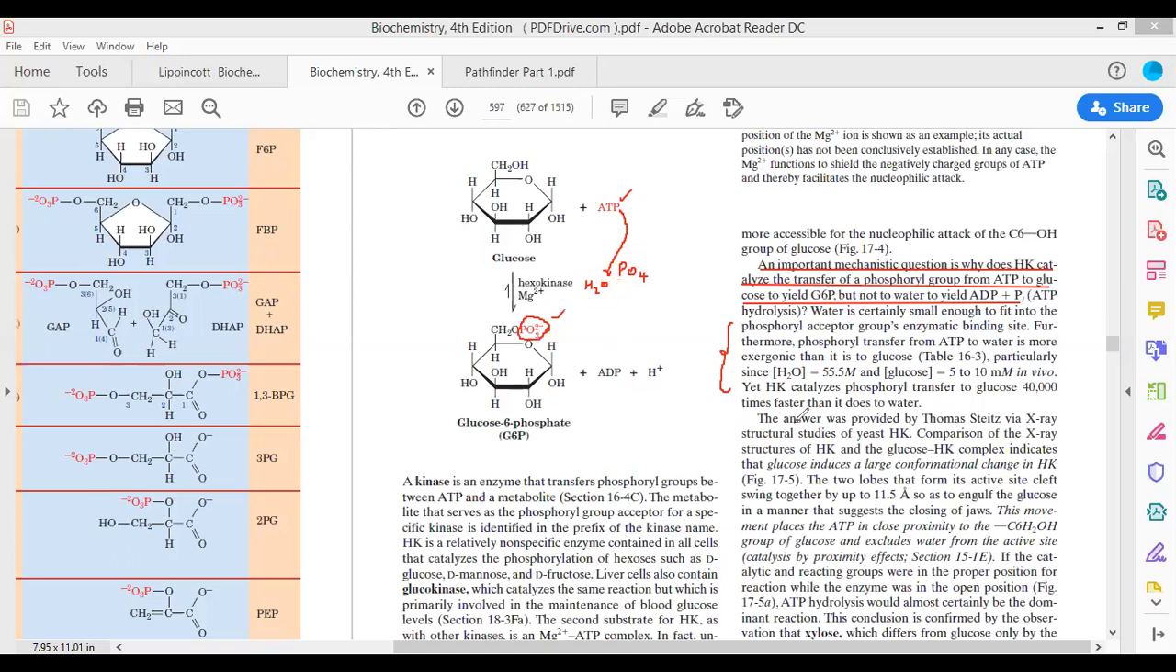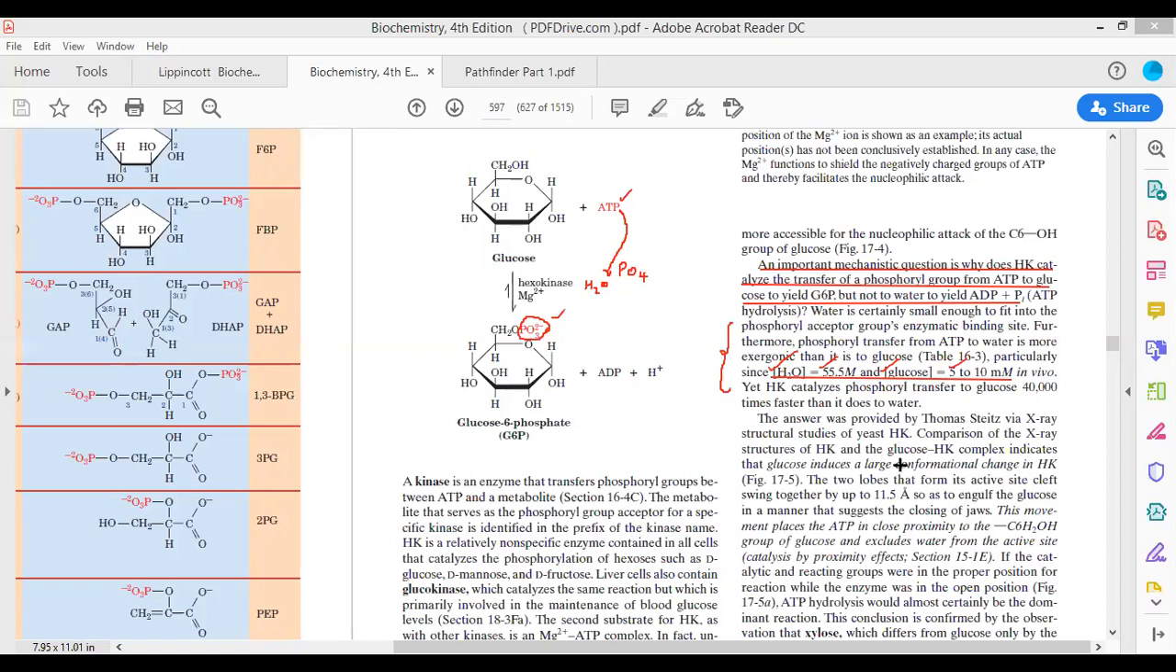Water also has high molarity as compared to glucose. Glucose molarity is just 5 to 10 micromolar, whereas the molarity of water is very high as compared to glucose. So we can say that phosphate transfer to water should be much more effective as compared to glucose. Then how does this reaction take place?